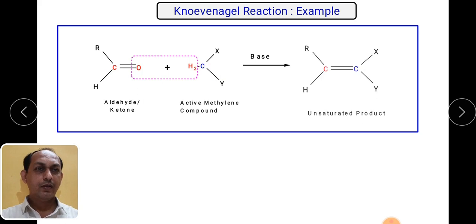So what will the product be? This is an unsaturated product. You can see this particular part is coming from the aldehyde and this part is coming from the active methylene compound. So this is an unsaturated product. This is a very simple reaction where water is being removed in the presence of a basic catalyst.